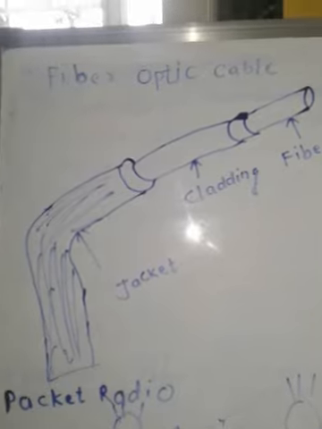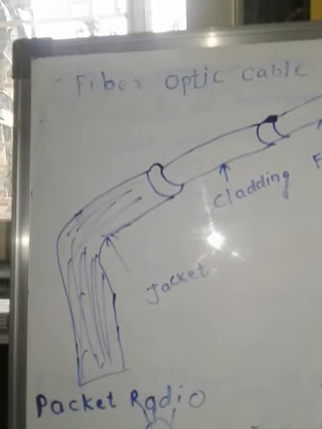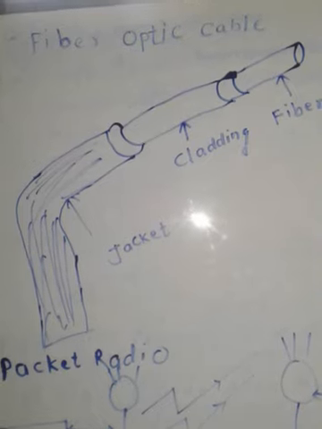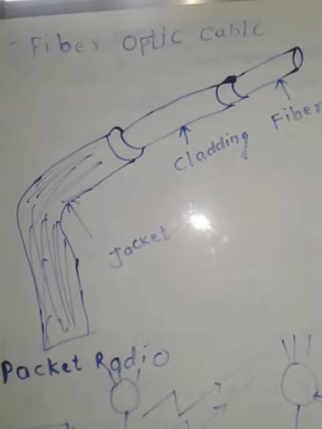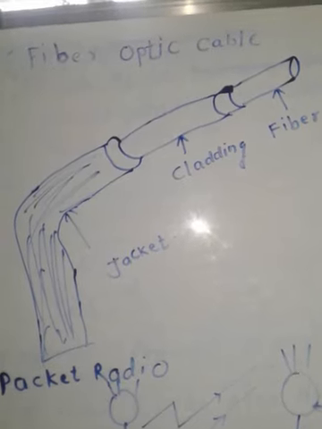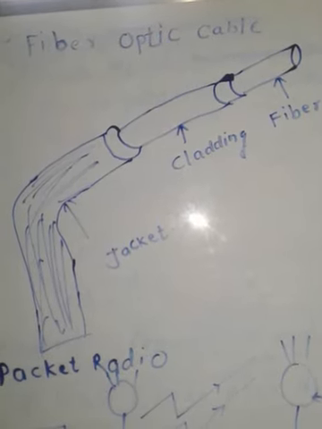Now we'll see what is the construction of fiber optic cable. So you can note down the question. Write a short note on fiber optic cable.